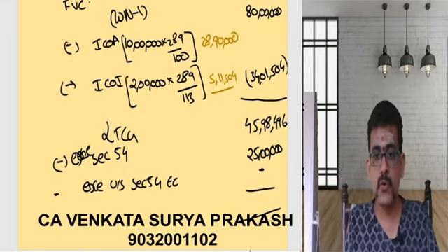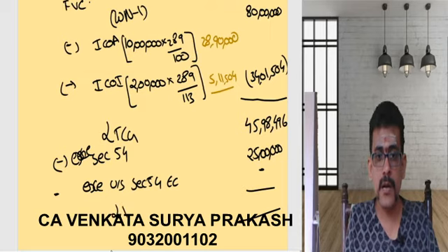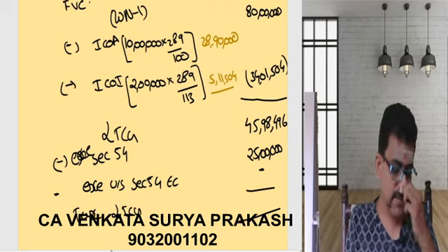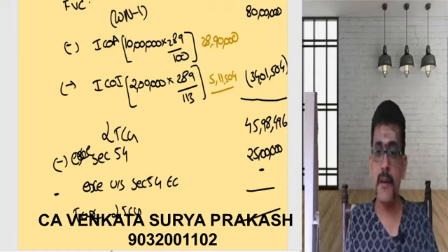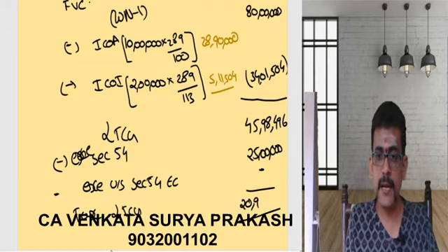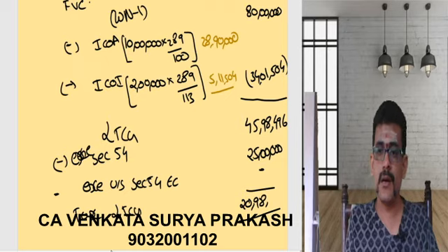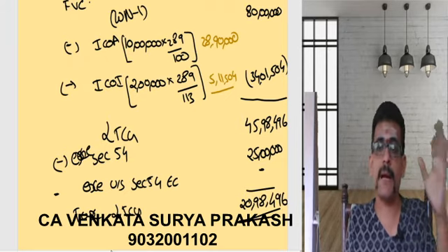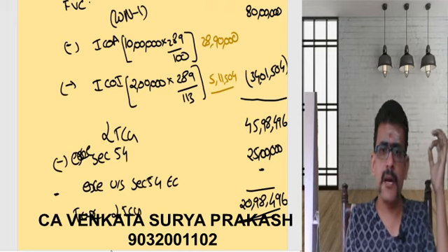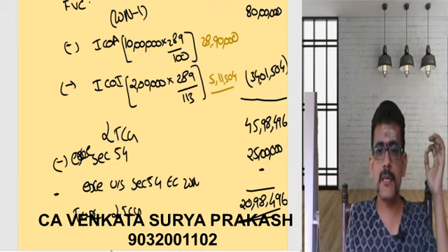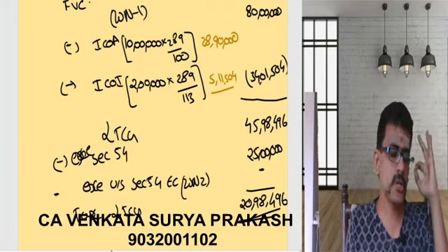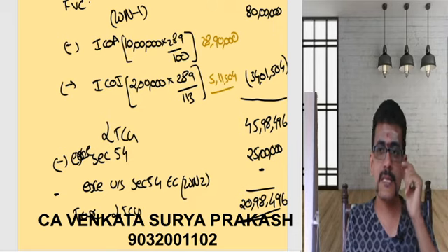Now this difference is going to give you our long-term capital gain. So what is this taxable long-term capital gain? So what is the difference there? The difference will be 20 lakhs 98,496 will be the taxable long-term capital gain. You need to explain regarding your working note number 1, and this is nothing but your working note number 2. These two things you need to clearly explain.